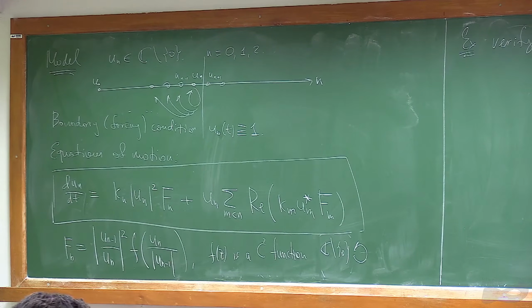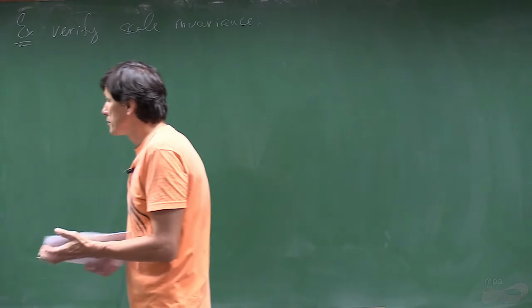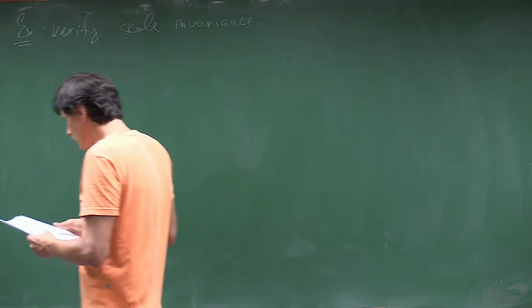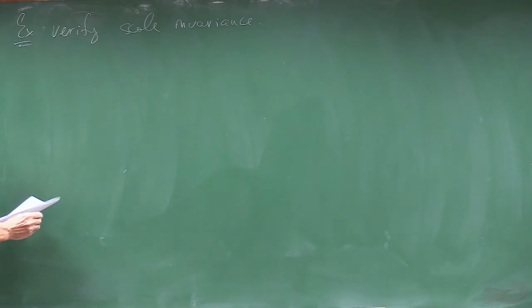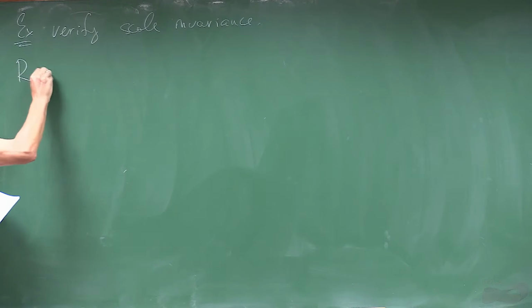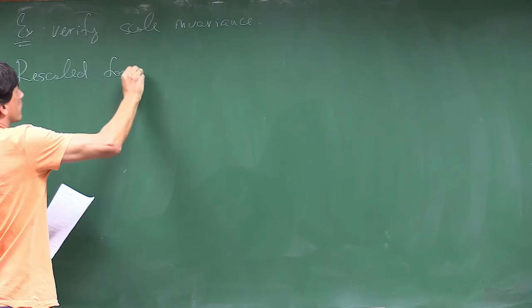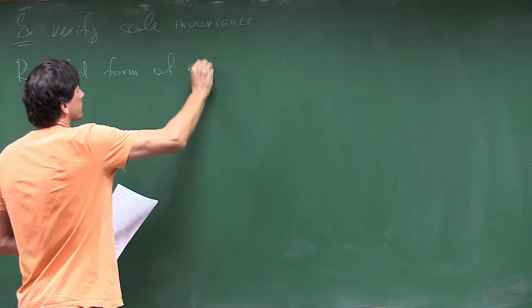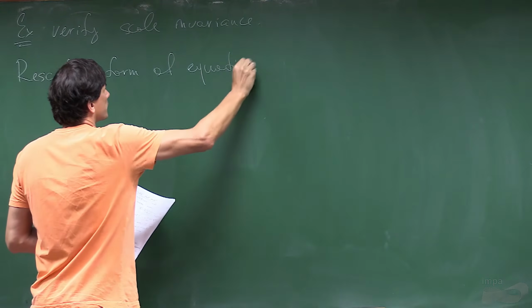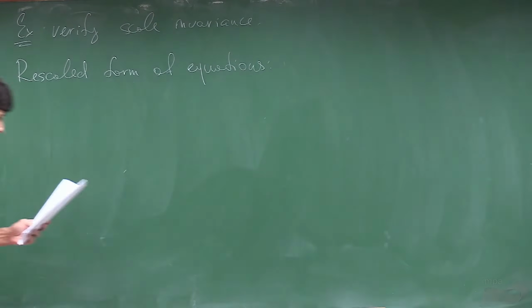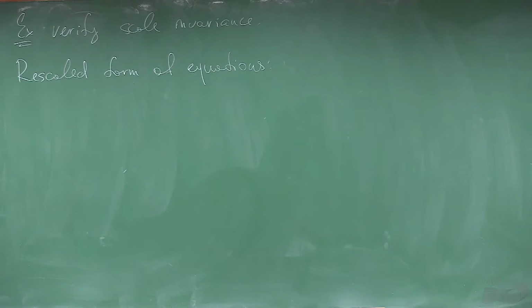Good. Okay, so now we are going to show that this can be solved. And how you do this, you write the rescaled form of equations. So rescaling will have two pieces.